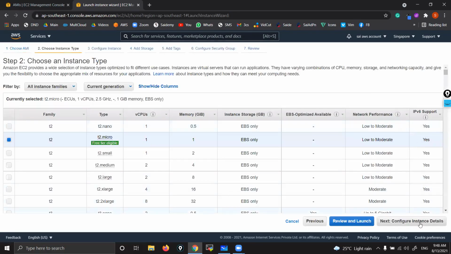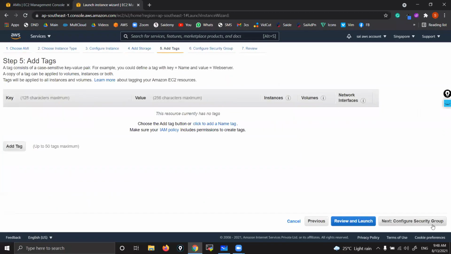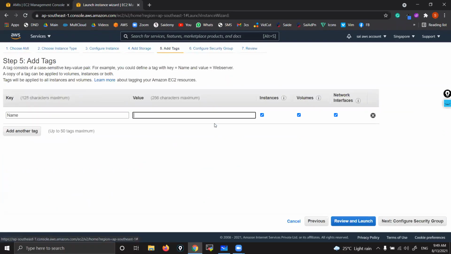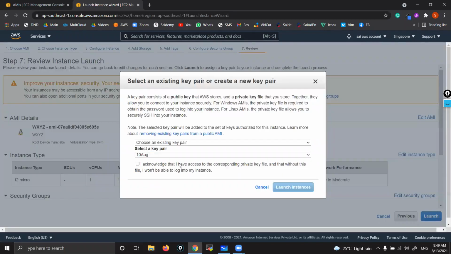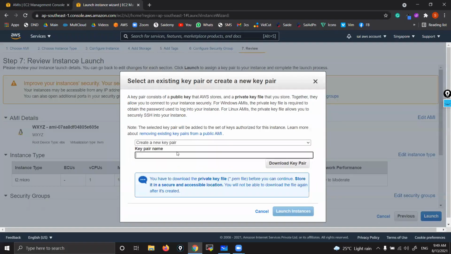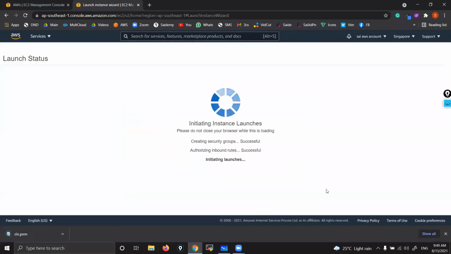Yes, you can see T2 micro, number of instances 1, 8 GB. Then review and launch. Launch. Create a key pair, either way. That is how he's going to launch, and view launch instance.